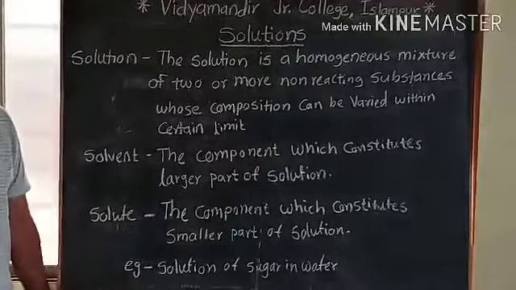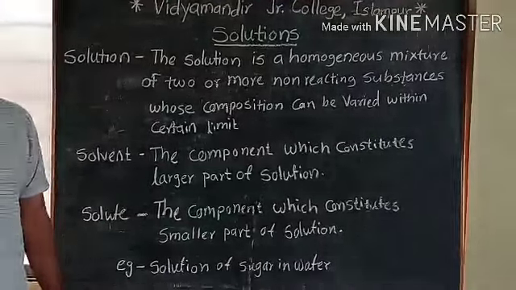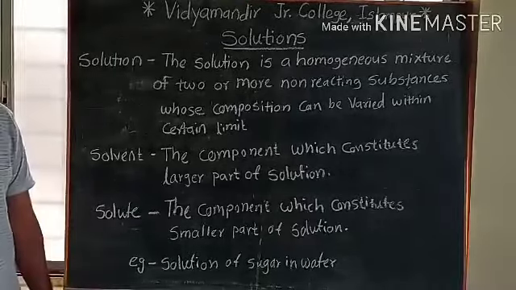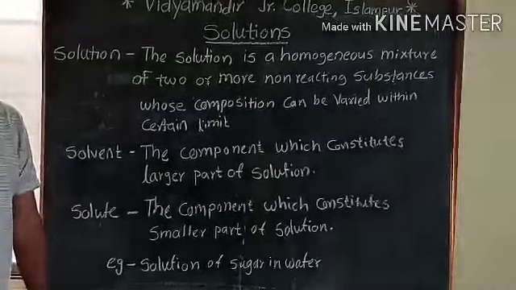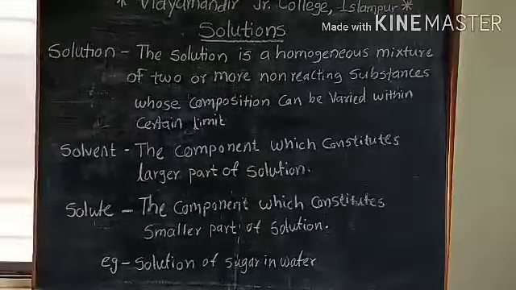Only binary solution. Binary means it contains only two components. Mainly, first we define the solution.